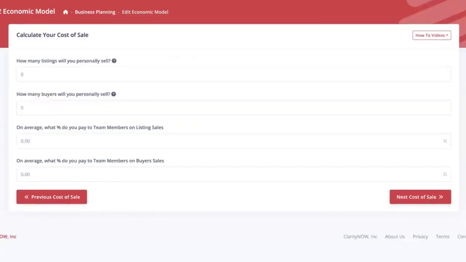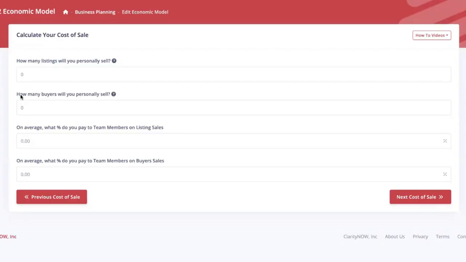Now, I selected that I'm a rainmaker. This screen right here is going to look different depending upon what you picked. Because I'm a rainmaker, it's asking me how many listings and how many buyers am I personally going to sell. Now, note what this is really asking is how many sales will there be no split paid on? So for most people that are rainmakers, all their revenue goes to the company and the owner, the rainmaker, makes the profitability of the business.